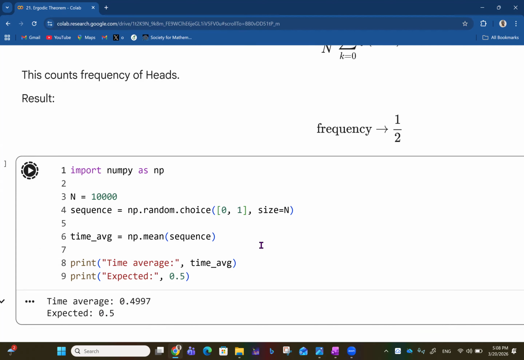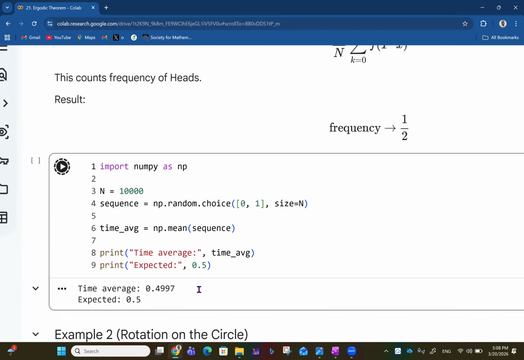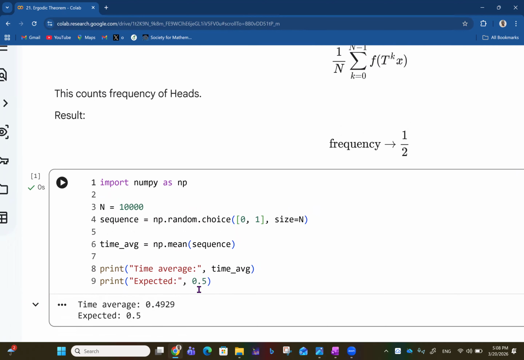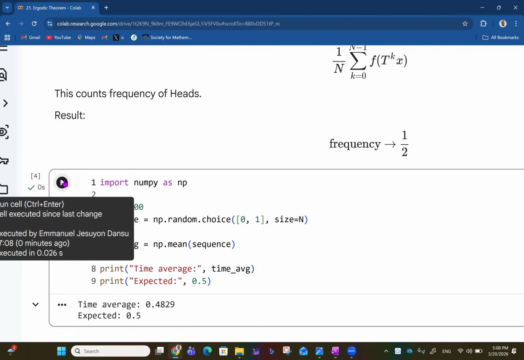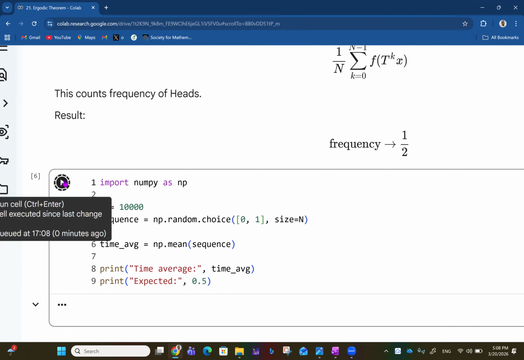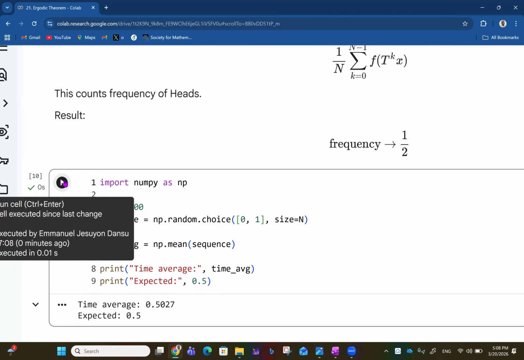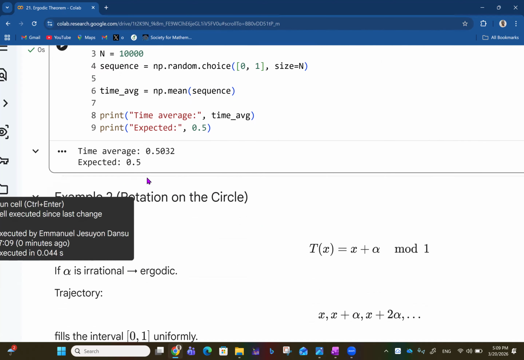So if you run this, if you keep running, this is random, by the way. Each time you run, you're going to probably get a different result, but the time average and the space average, which is the expected value here, will be about the same. You see it keeps changing, but the values are pretty close by. It even gets to the point where you have 0.5, 0.5. Of course, the expected value for the space one for the tosses is half, but the time average keeps hovering around that same value. Sometimes it goes a bit less than it and a bit above it. So you see the time average and the space average are about the same over time.